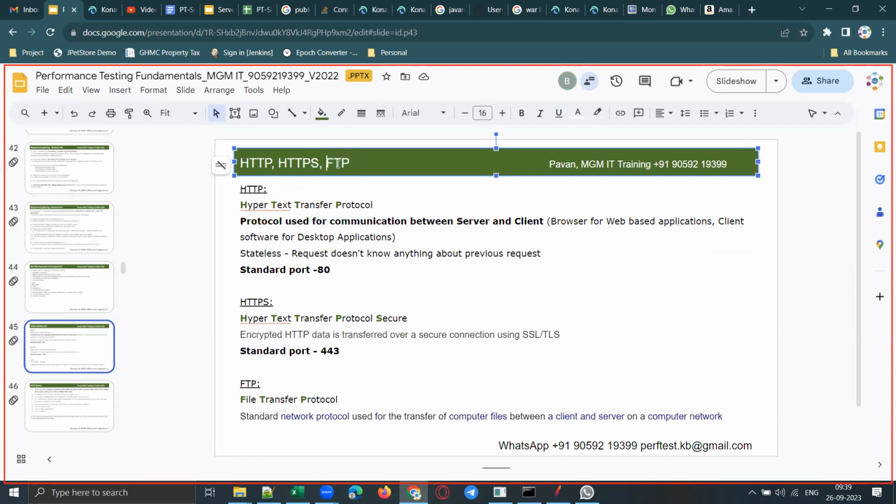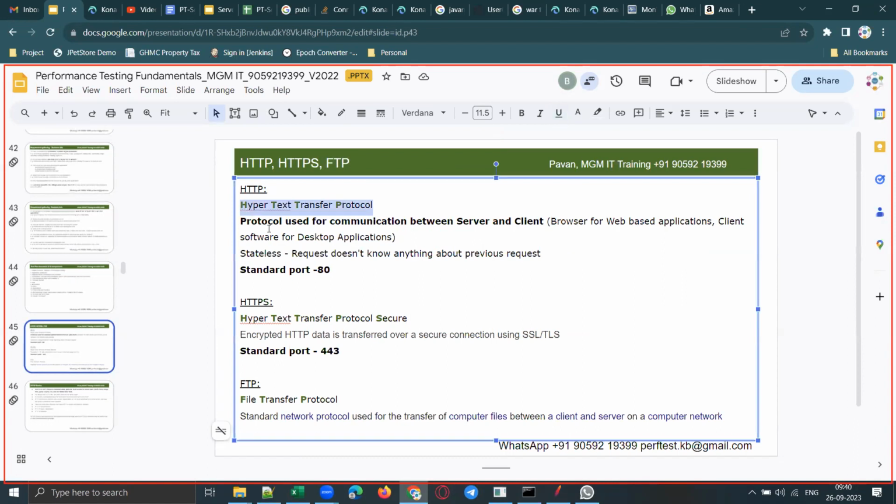Later on, you can learn what FTP is. That all comes once you start working on some project or once you get a job; you will know a lot of other protocols. For the time being, you should know what HTTP and HTTPS are. HTTP stands for Hypertext Transfer Protocol, and it is a protocol used for communication between the server and the client. We already discussed that. And the standard port number of HTTP is 80.